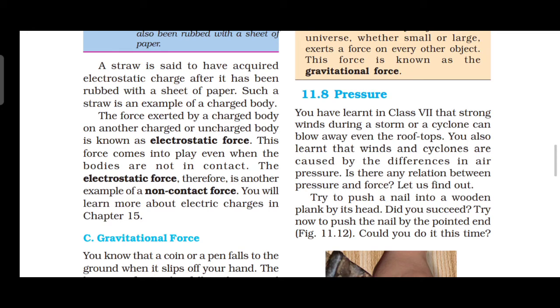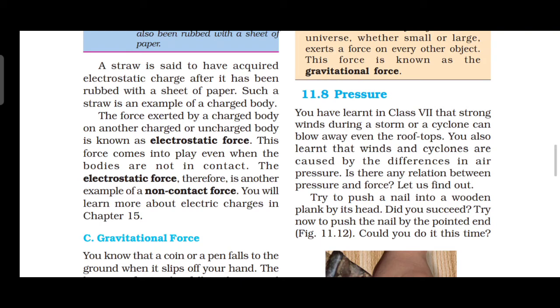So here we understand that a force acting on a unit area of a surface is called what? Pressure. While you are cutting a vegetable with a blunt knife and also a sharp knife, what is easier? Sharp knife, right?